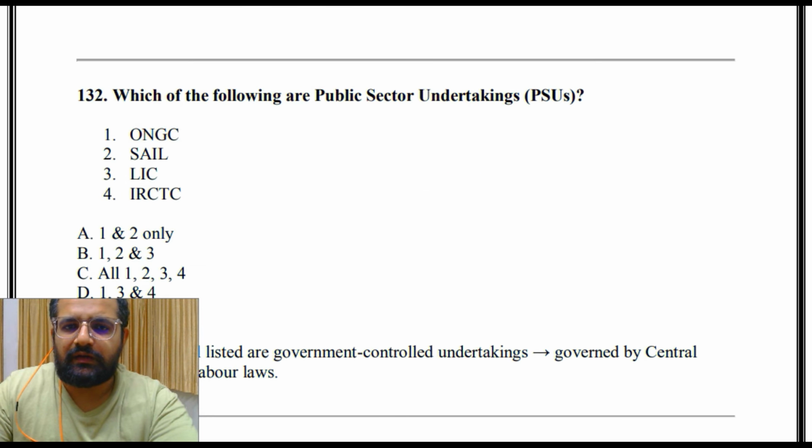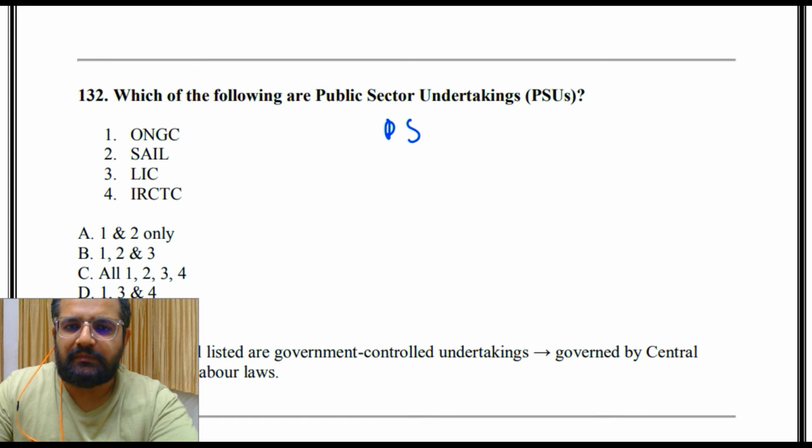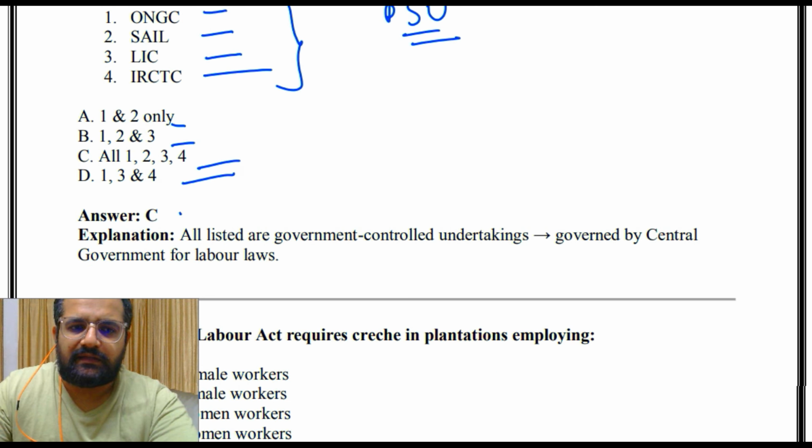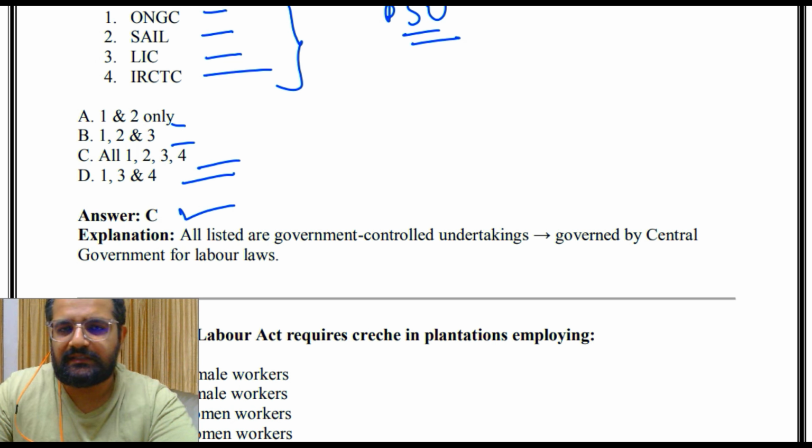Which of the following are PSUs, that is public sector undertakings? ONGC, SAIL, LIC, IRCTC. So 1 and 2, 1, 2, 3, 1, 2, 3, 4, and 1, 3, 4. We have already done this. The answer is C, 1, 2, 3, 4. All of these, ONGC, SAIL, LIC, IRCTC, are PSUs.